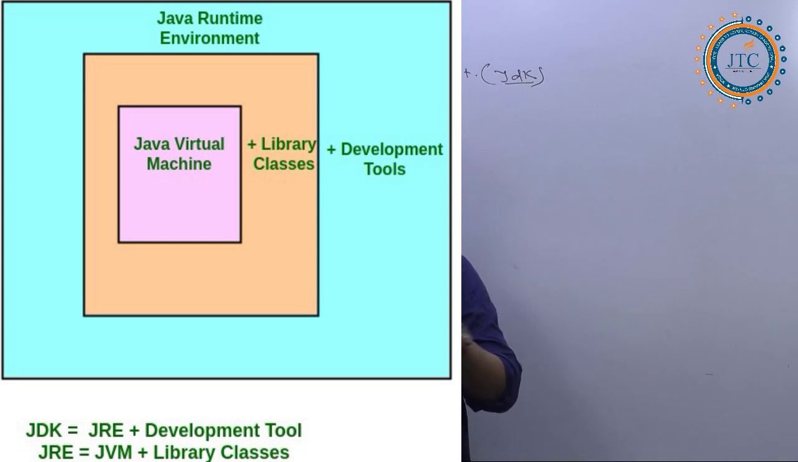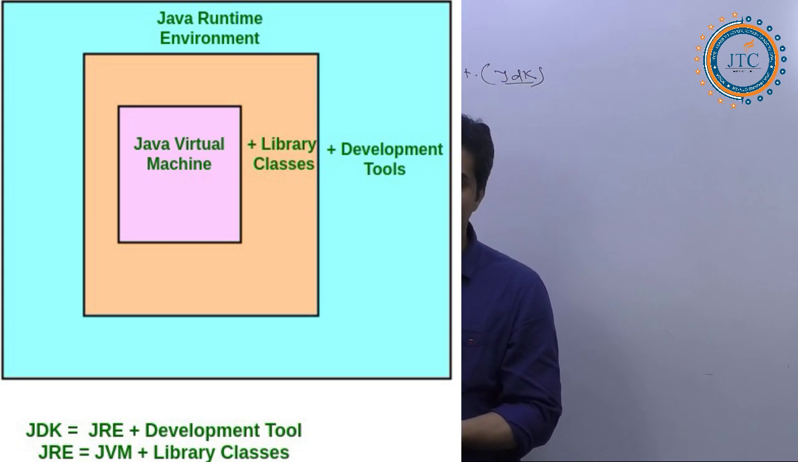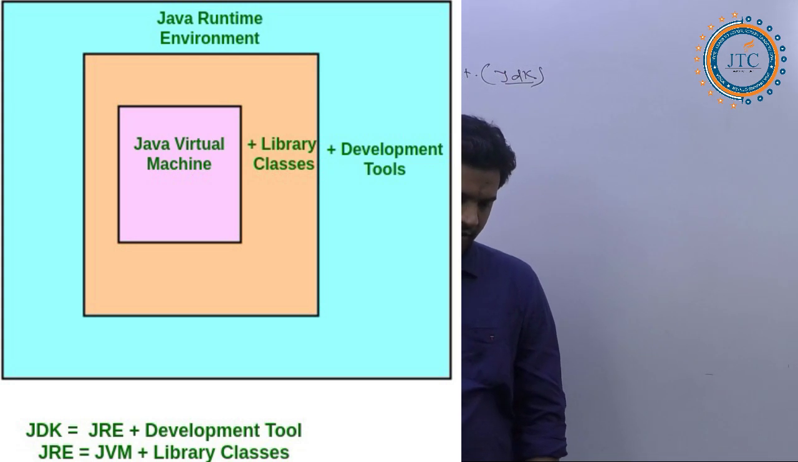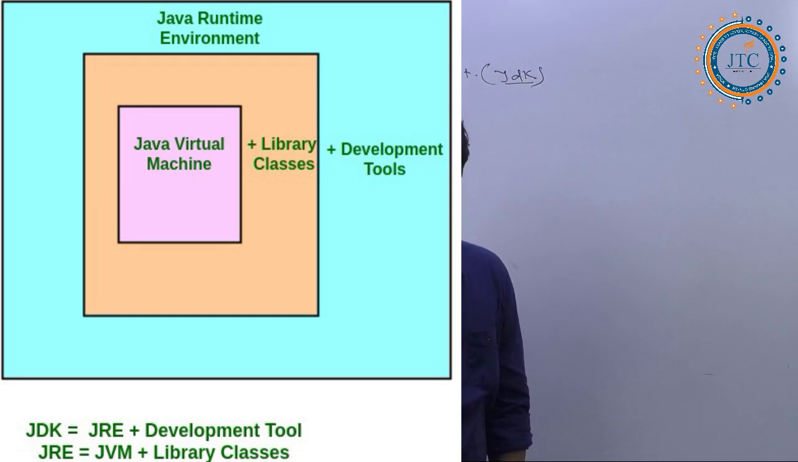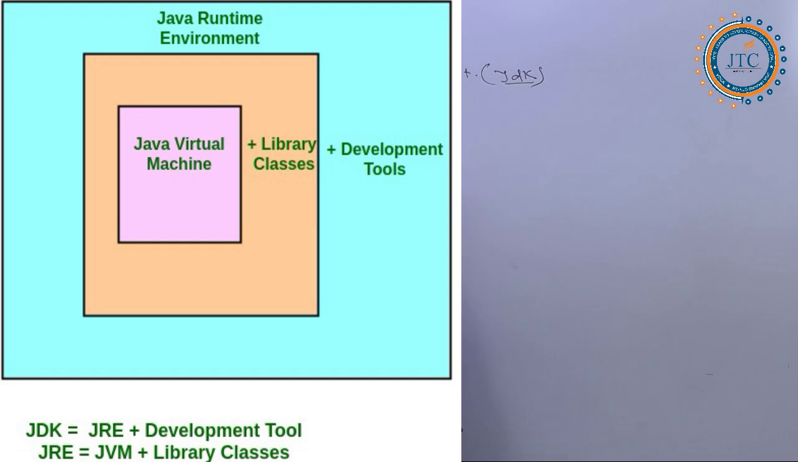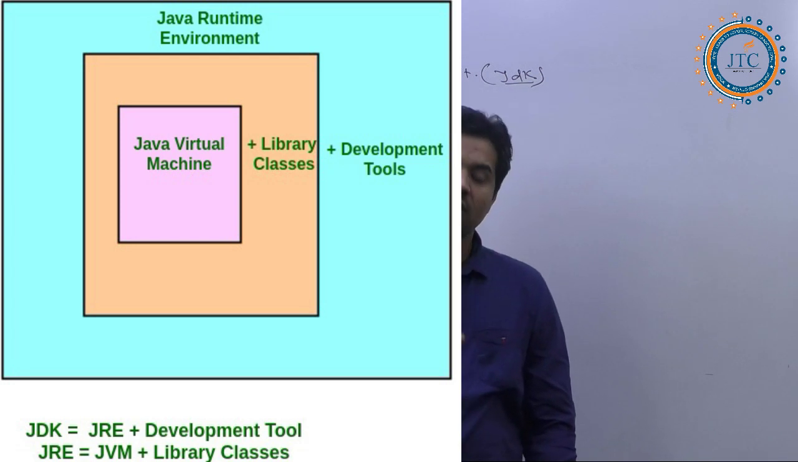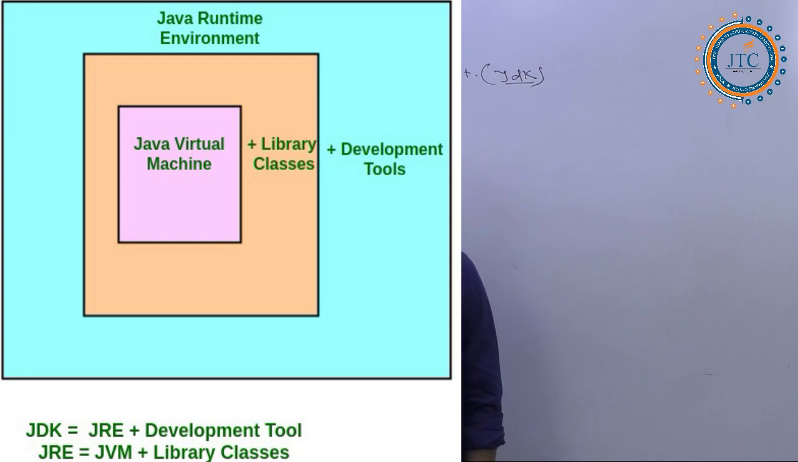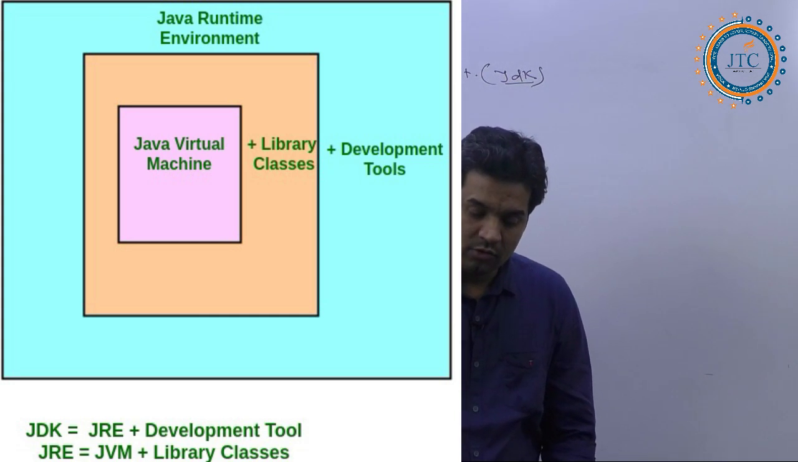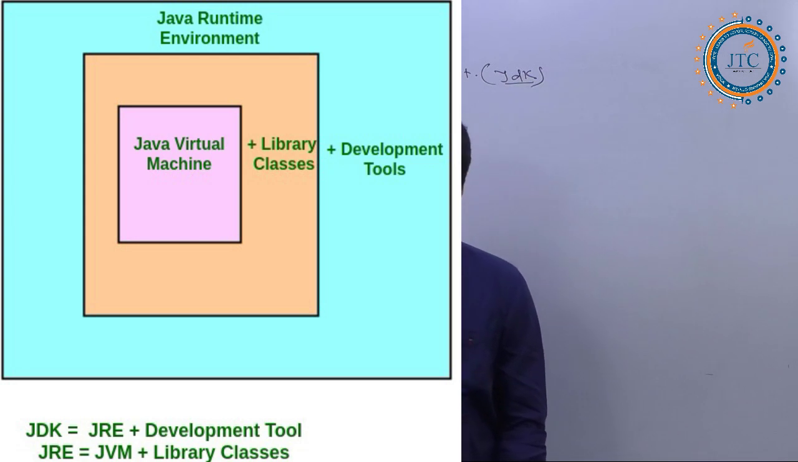Associated with this, next we have the development tools. So Java runtime environment, after that Java virtual machine, JVM, and then plus we have the development tools here. If you see down this diagram, JDK is equal to JRE plus development tools.